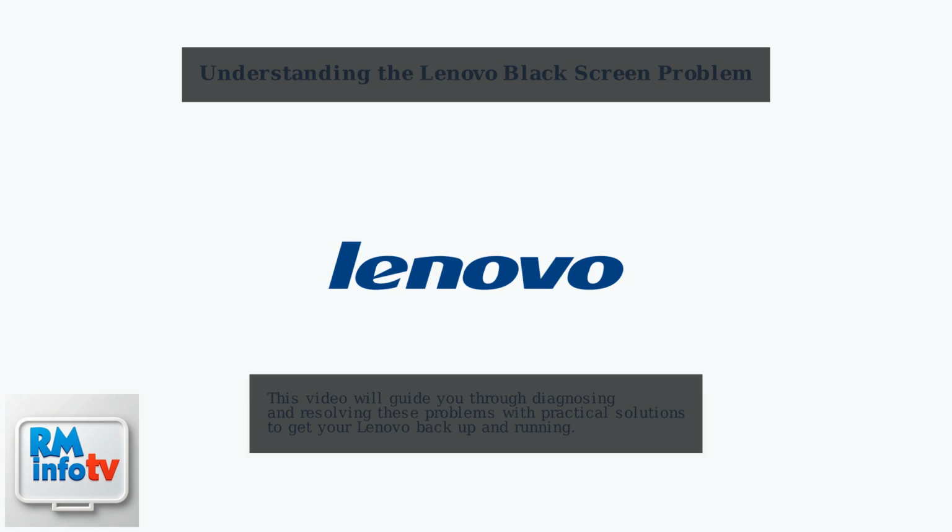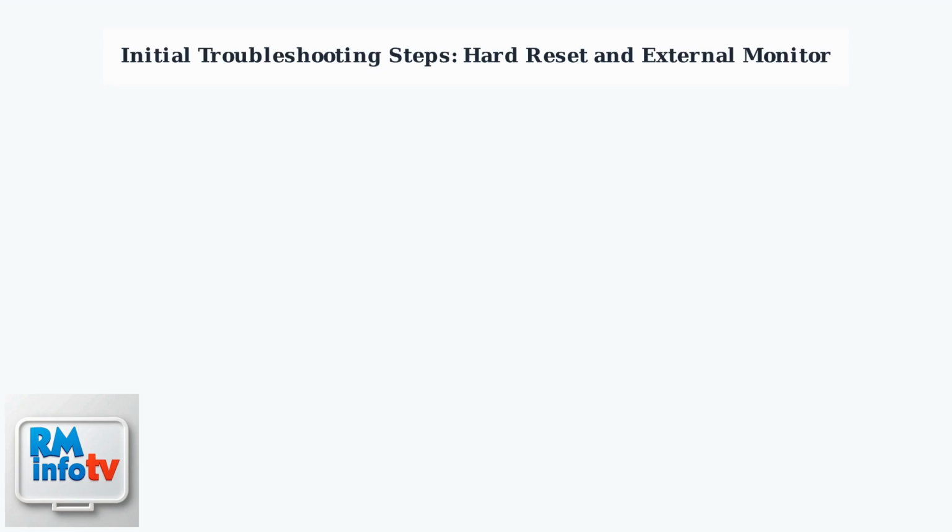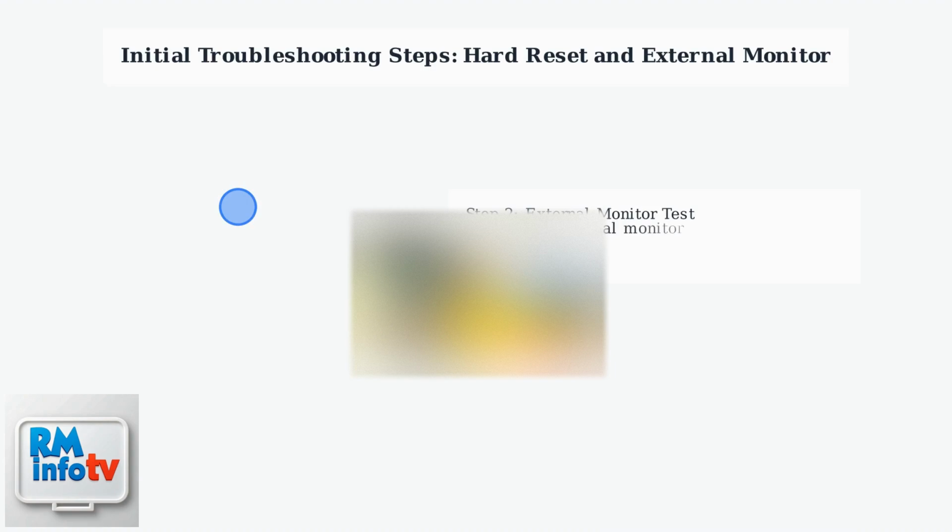Before diving into complex solutions, try a hard reset. Hold the power button for 10 to 15 seconds. This can resolve temporary glitches. Next, connect your Lenovo to an external monitor. If you see an image on the external monitor, the problem likely lies with your laptop's display panel or connection. If the external monitor also shows a black screen, the issue is probably with your graphics card or software.